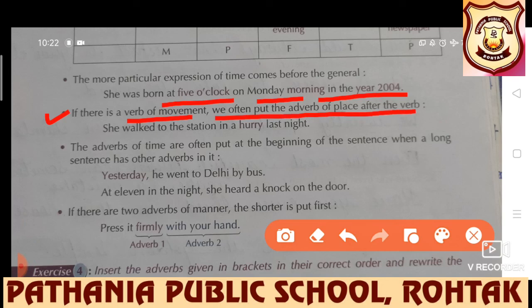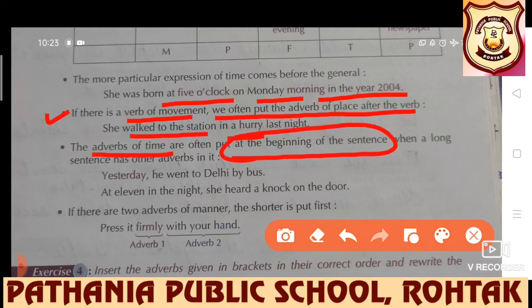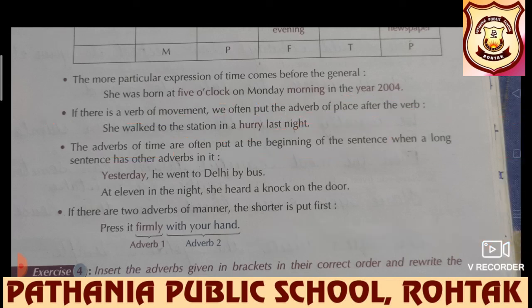She walked to the station, verb of movement, in a hurry last night. The adverbs of time are often put at the beginning of the sentence when a long sentence has other adverbs in it.